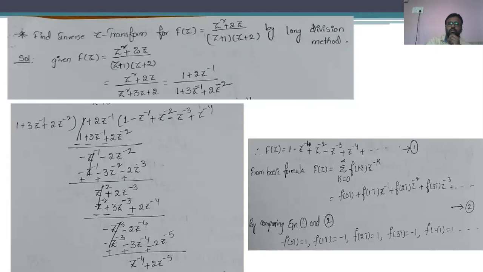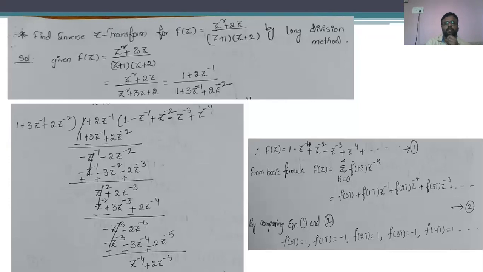In the name itself, we are able to know about the long division method. In this one, if f of z is represented in positive powers, it has to be represented as negative powers. That means (z square plus 2z) divided by (z square plus 3z plus 2) has to be converted into negative terms by taking the common value of z square in the numerator and denominator and cancelling them. We are going to get (1 plus 2 z inverse) divided by (1 plus 3 z inverse plus 2 z power minus 2).